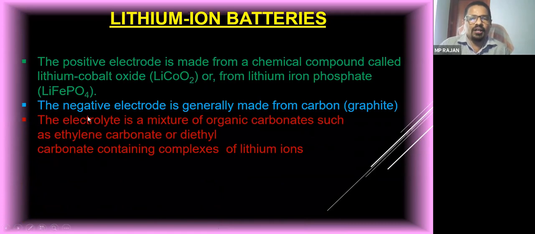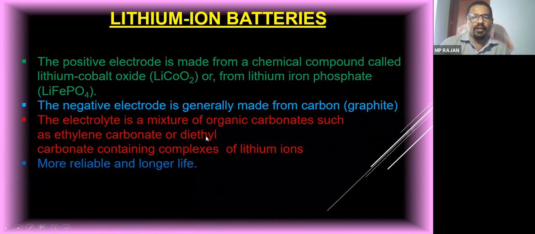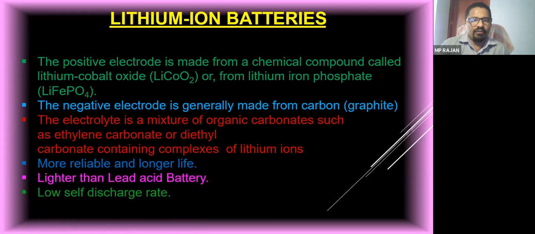So you can see the materials used in the lithium ion battery are entirely different from our conventional lead acid battery. These are all metals, and the electrolyte is not acidic. So it is more reliable and has a longer life, it does not get spoiled quickly. The number of cycles of a lithium ion battery is far better than the conventional lead acid battery. And it is lighter than the lead acid battery.